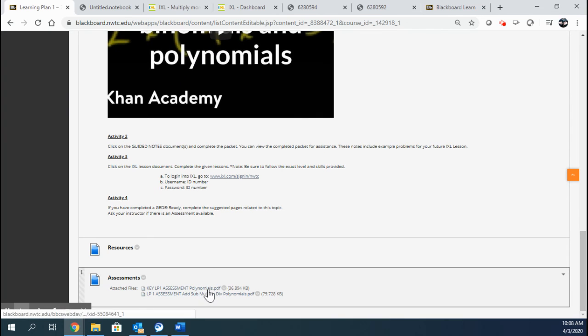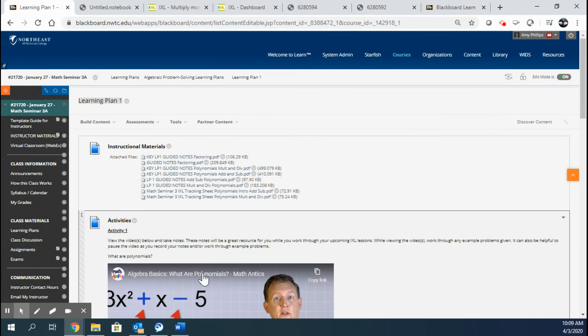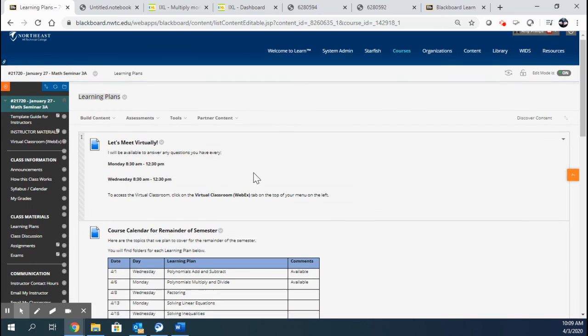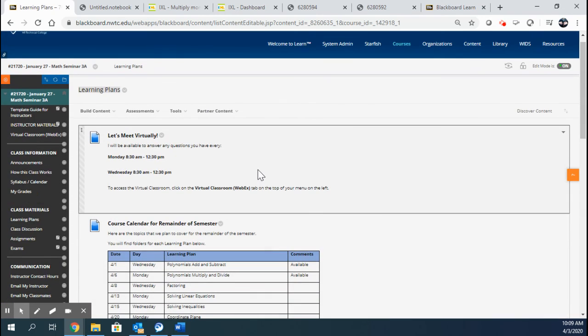There's some paper assessments on the bottom here, if you wanted to print a paper assessment and not solely do the assessment that I've been making in Blackboard. So I just wanted to give you a layout of our learning plans folder and how it will continue to look as we move forward during this semester.